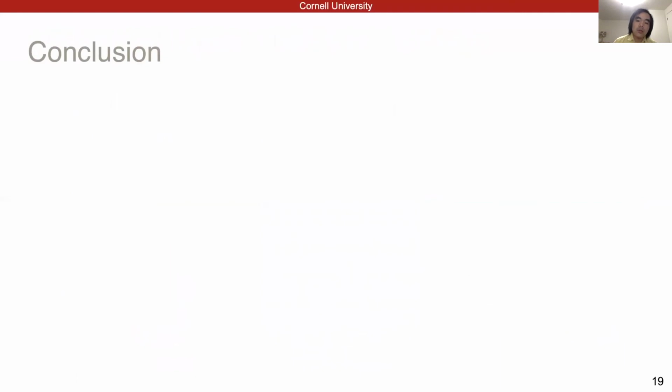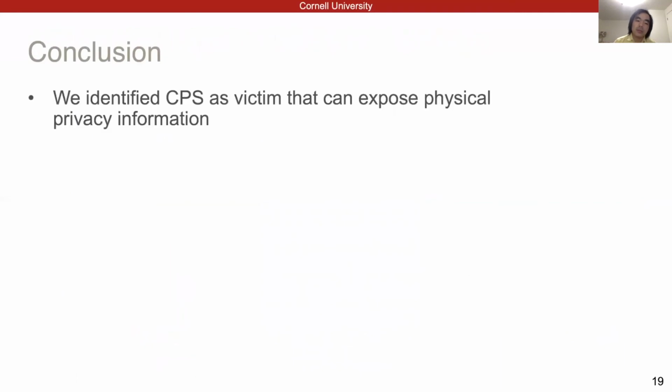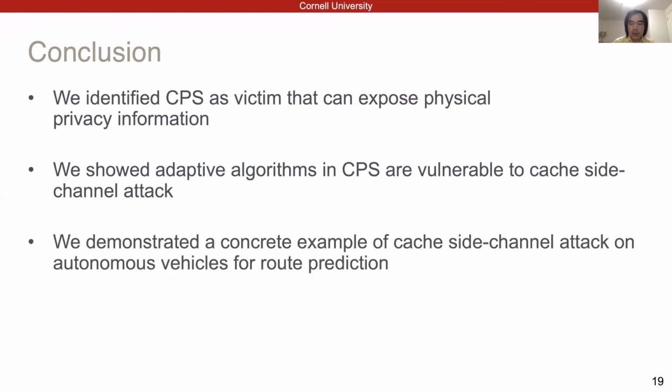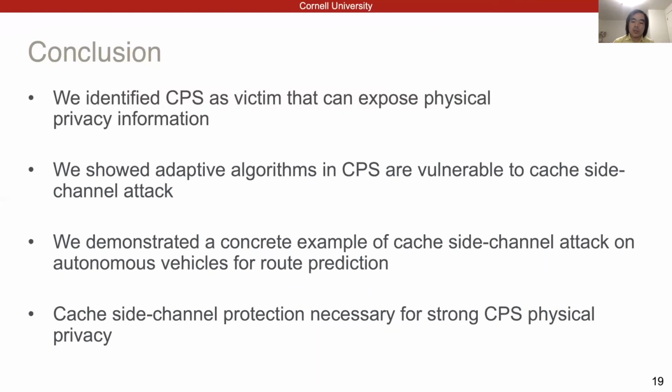In summary, we address the privacy issues in cyber-physical systems and autonomous vehicles, and showed in particular that adaptive algorithms are vulnerable. And we demonstrate an example that extracts physical privacy information in an adaptive algorithm using a cache side channel attack. For strong location privacy, cyber-physical system software and hardware designers need to carefully consider and prevent information leaks through cache side channels.